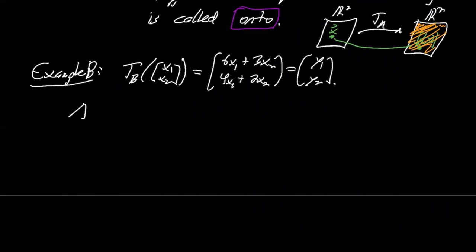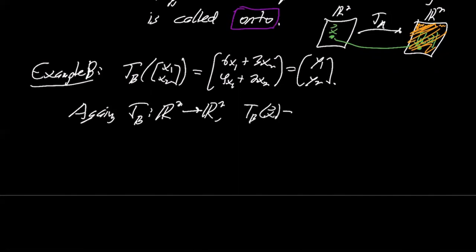Again, the inputs and outputs are both two-dimensional, so we can write this as a map from R2 to R2, and T sub B of x is the matrix B times x, where B has first column 6, 4, second column 3, 2. So again, the first two questions are answered easily. But now let's think about the image.